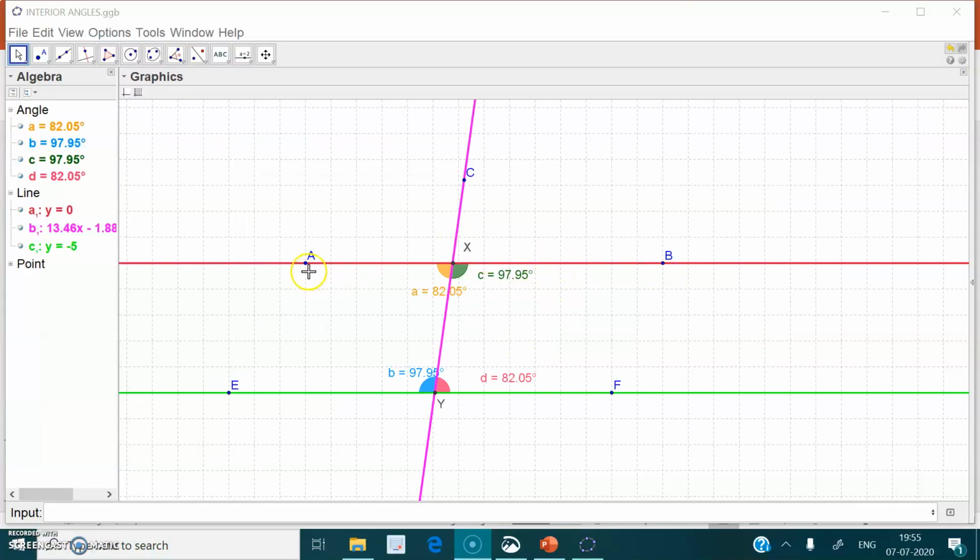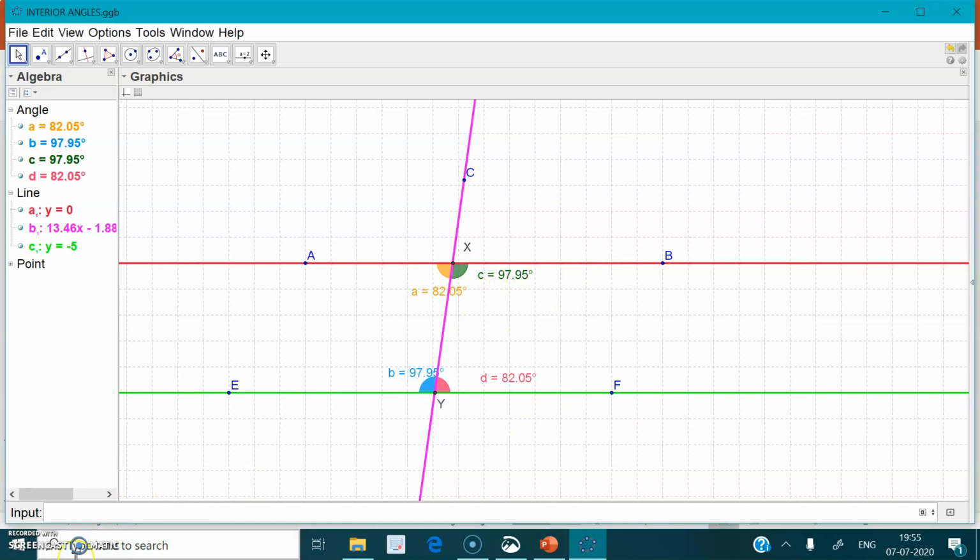Here, if you observe the figure, line AB is parallel to line EF and there are some angles marked. Angle A and angle B are interior angles, angle C and angle D are also interior angles, one pair. Okay, let us check what the theorem is saying, that if two lines are parallel, then the interior angles are supplementary. Let us check. Now here they are parallel. You can all see the grid is showing that they are parallel.